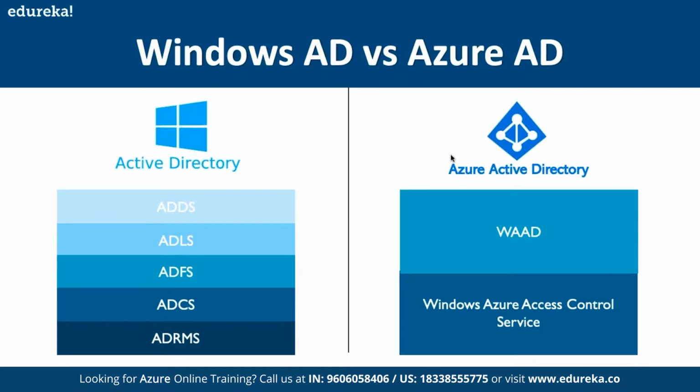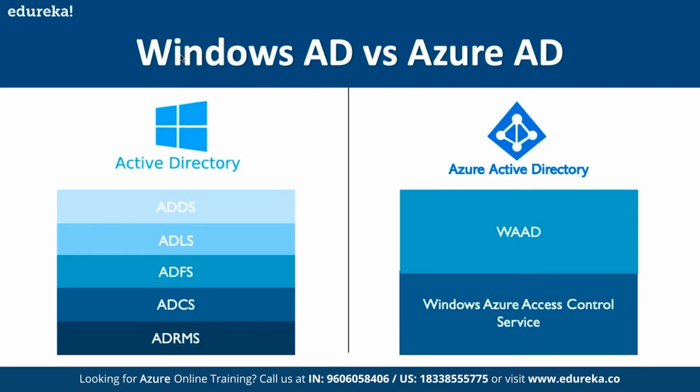And then in Azure Active Directory, we have support for WAAD. WAAD refers to Windows Azure Active Directory, which makes sure that we have the entire support in terms of easier integration, correct? With Windows Azure AD, it allows us to extend the local infrastructure's identity access management to the cloud seamlessly, so that it becomes easier to migrate the on-premise Active Directory to the cloud by using the Active Directory services available.